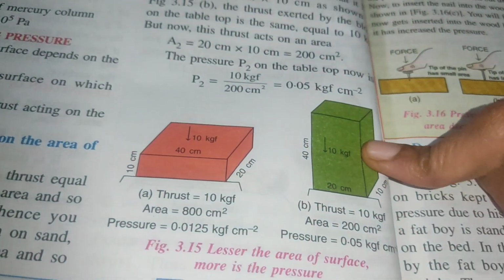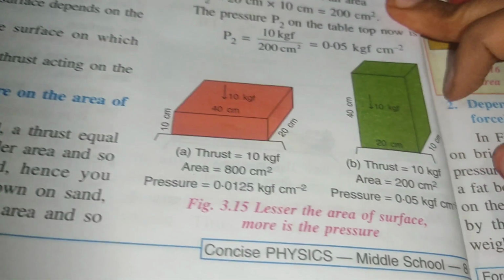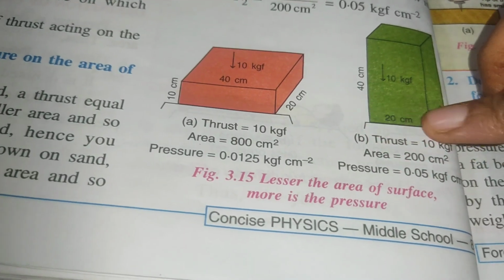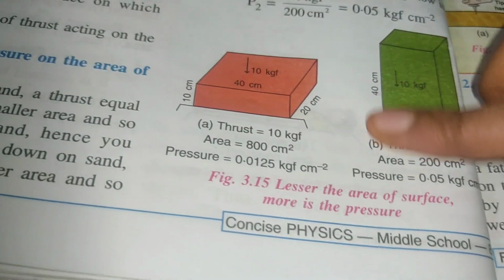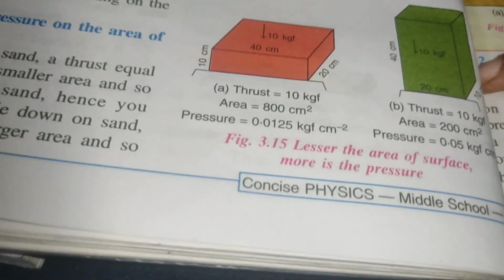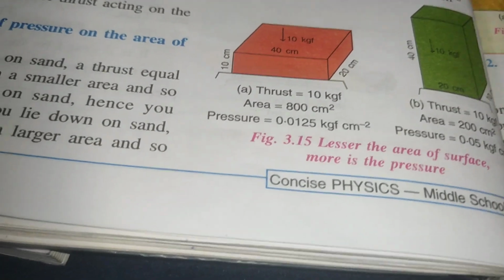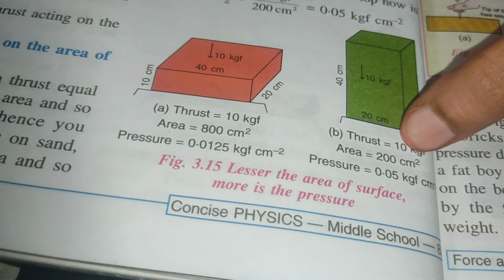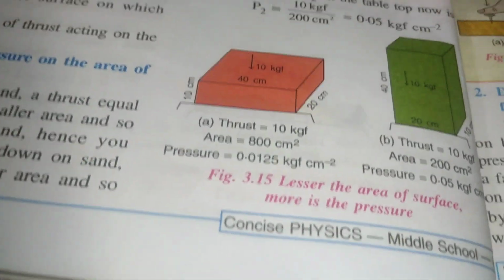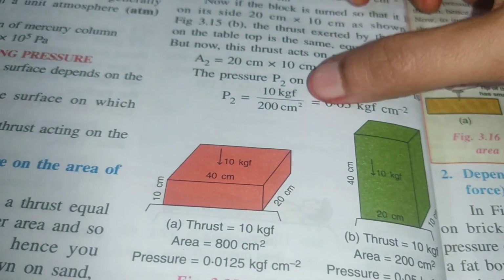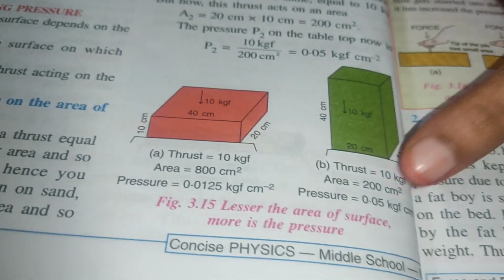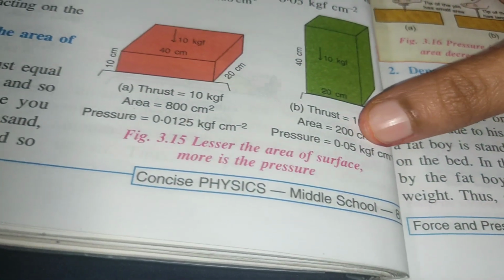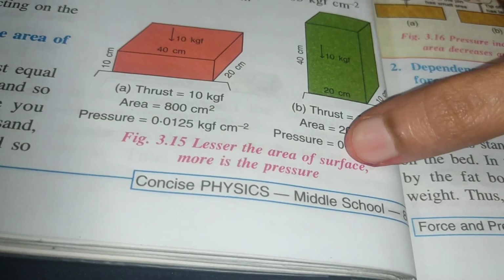Then the same block, if we turn it on the 20 centimeter side, there is less area, with 20 centimeters like this and 10 centimeters like this. The thrust exerted by the block is the same, but the area is 20 into 10, that is 200, so 10 by 200 is 0.05. Here it is 0.0125, here it is 0.05. So less surface area, more pressure.